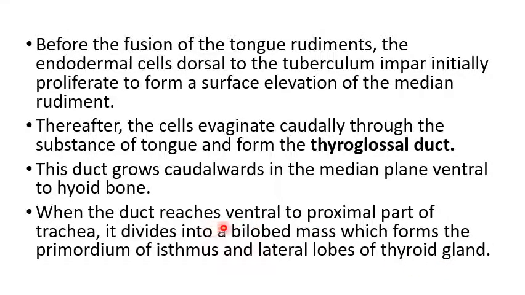The thyroglossal duct divides into how many? Two bilobed masses.